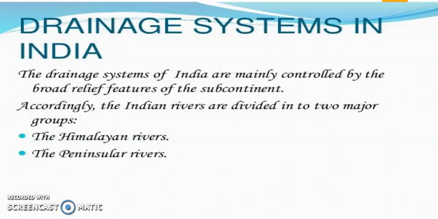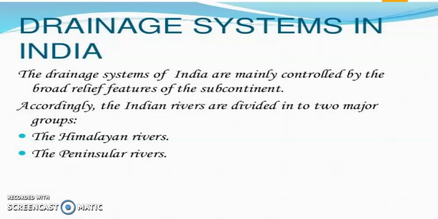So today we are going to discuss the drainage system of India. Already in the previous class we got to know what drainage is. The drainage describes the river system of an area. So the drainage system means the river system of an area. Drainage system of India means all the rivers of India together make the drainage system of India.